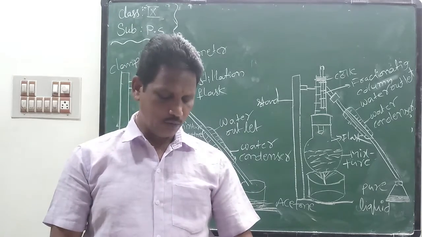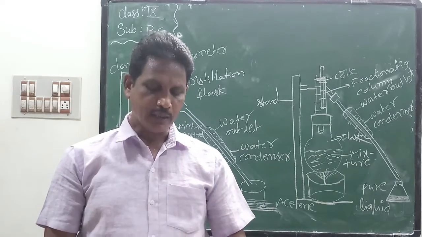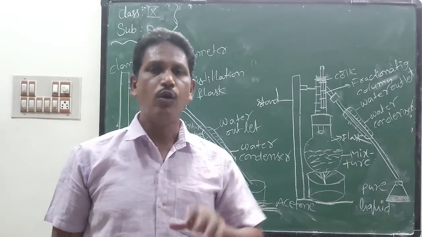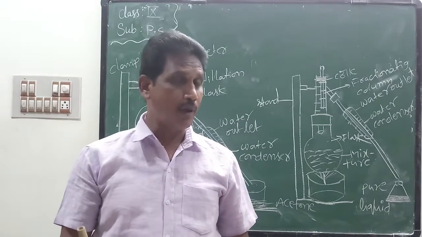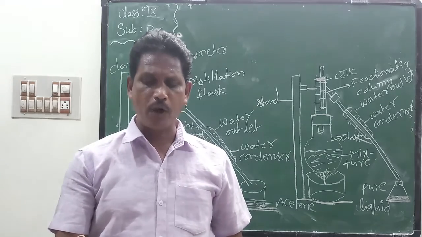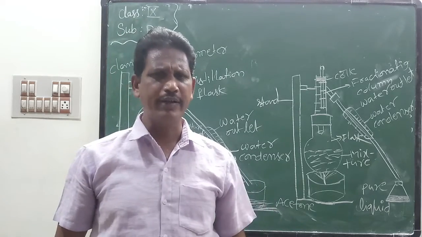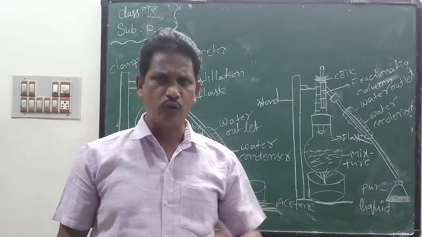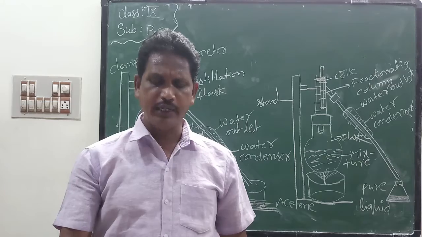Now we separate the mixture of two miscible liquids. All of you students take your textbook, page number 48. Sometimes a homogeneous solution is formed by mixing two liquids. Some liquids have the property of mixing in all proportions. The solute liquid is dissolved in the solvent in all proportions to form a homogeneous mixture.